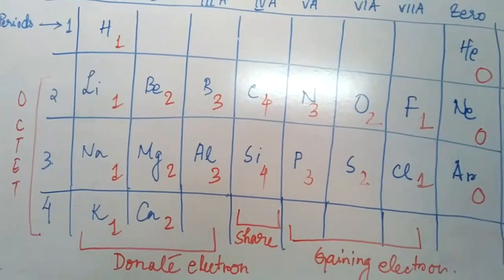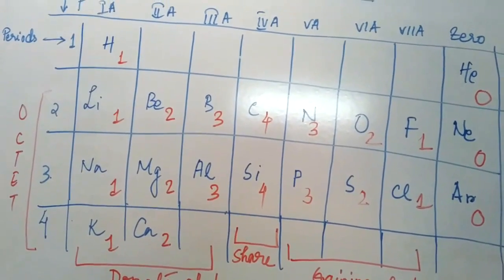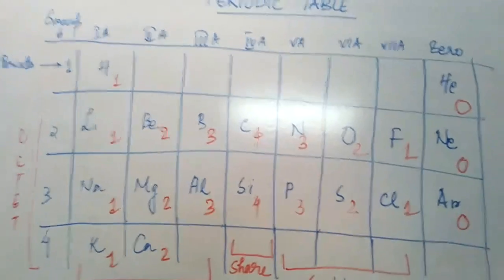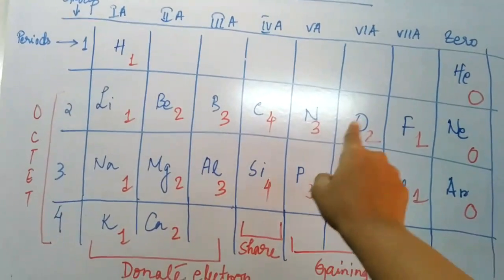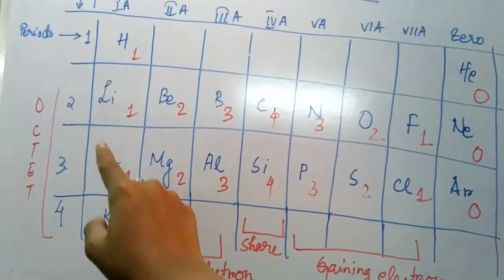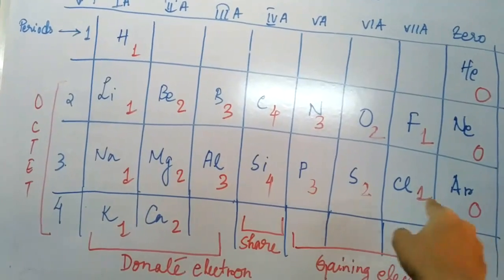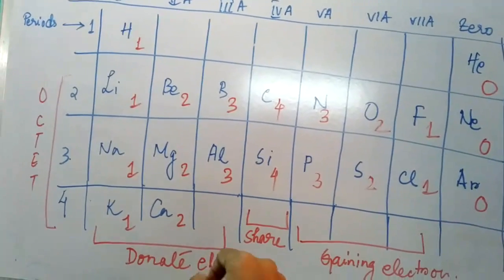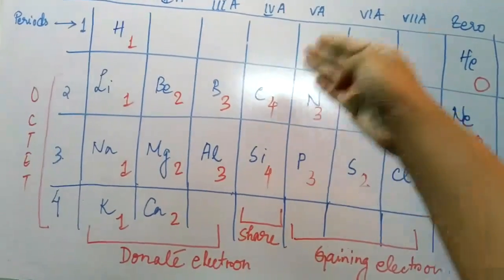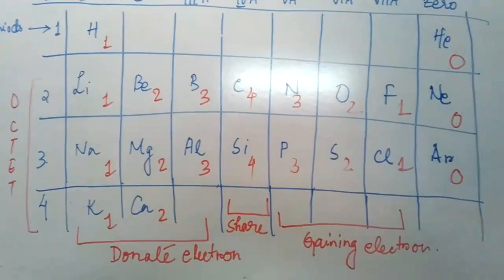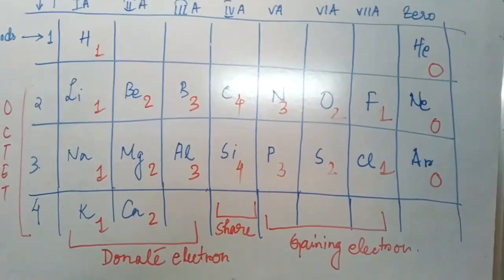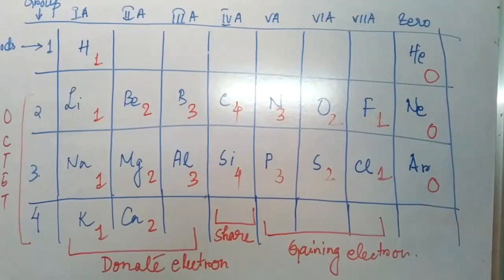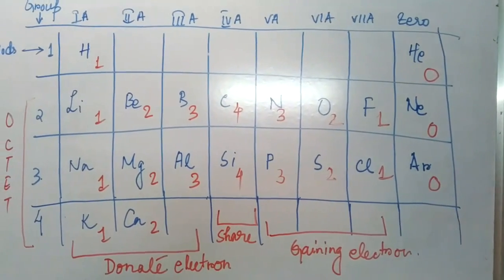You can make a rhyme like this if you want. To remember the valency, beginning from the first, it is 1 0 1 2 3 4 3 2 1 0, repeating at an interval. The valency of the first 20 elements in the periodic table can be understood very well from this.